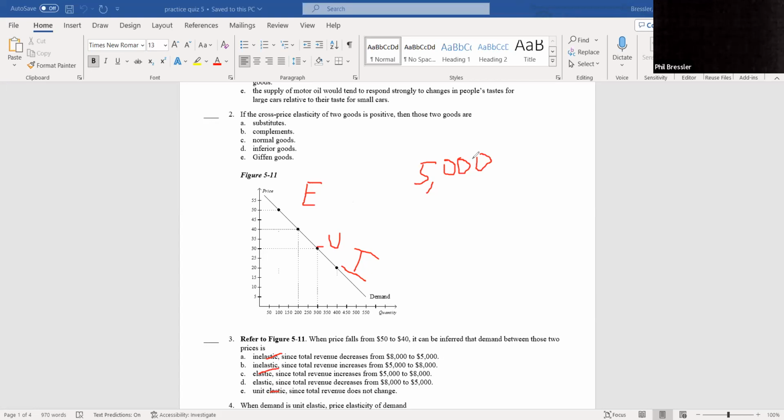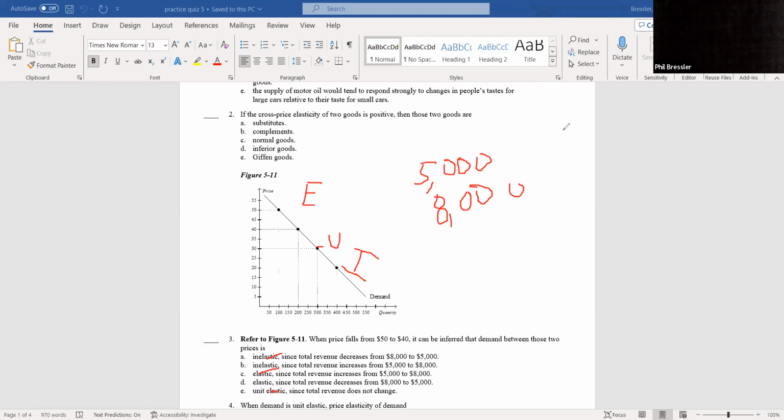So price is going down, and 40 times 200 is 8,000. So price down, total revenue up. I know, again, that's elastic. I look, elastic, since total revenue increases. Okay, C, as in Caroline, is my answer.